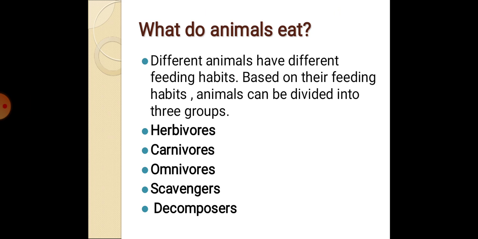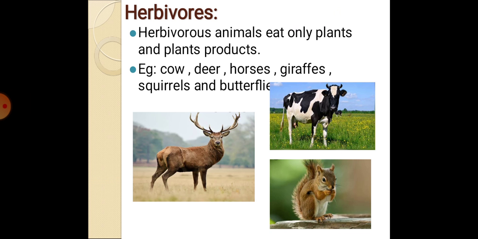Now let me see about the herbivores. Herbi means plant, vor means eater. So herbivore animals eat only plant food. Examples: cow, buffalo, donkey, deer, elephant, squirrel, butterfly, giraffe, etc. These animals can eat only plant food. Such animals are called herbivores.